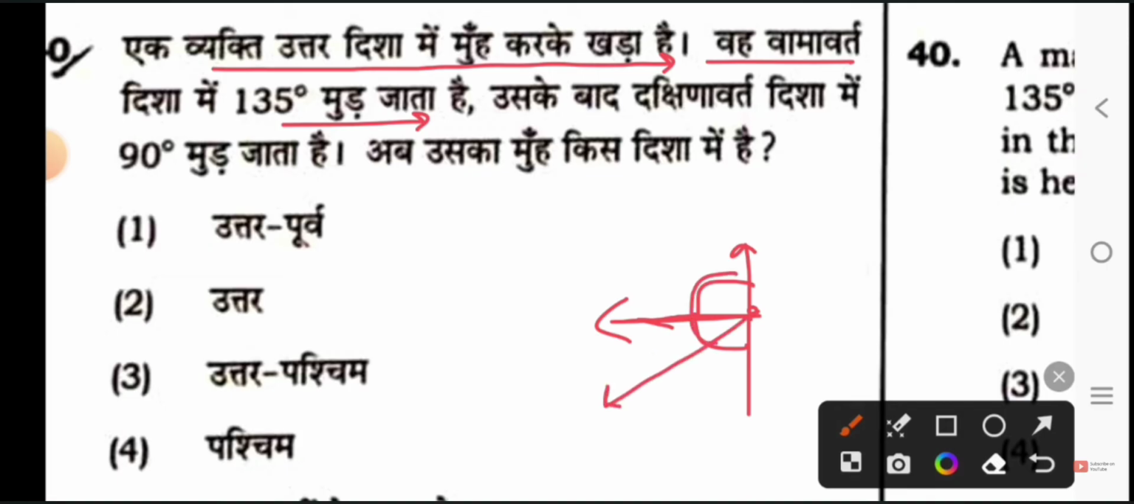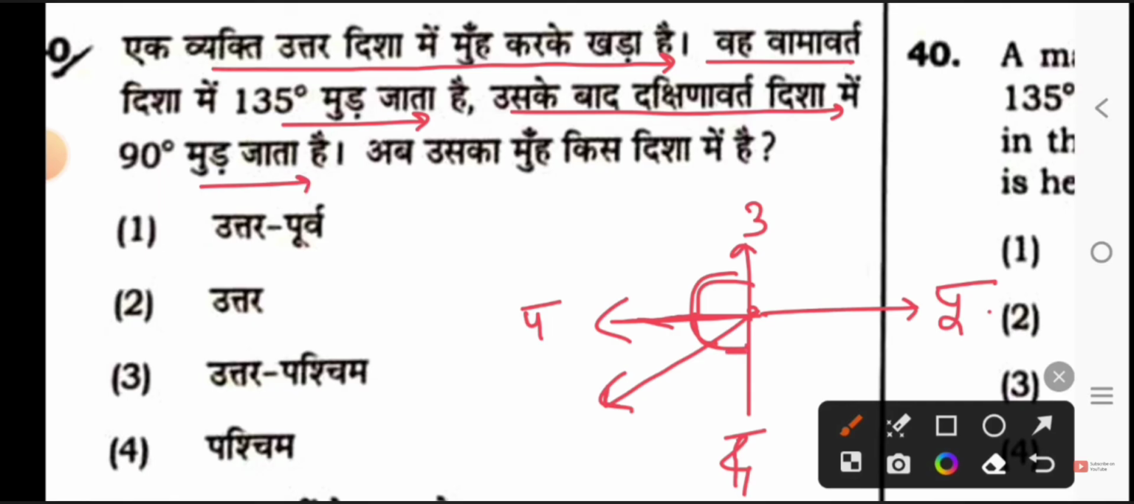So see, this will come here. The direction below is south, above is north, this is west and here is east. He says further, after that he rotates 90 degrees in the clockwise direction. Now if he rotates 90 degrees in the clockwise direction, then he will go upwards. So yours will come here like this.